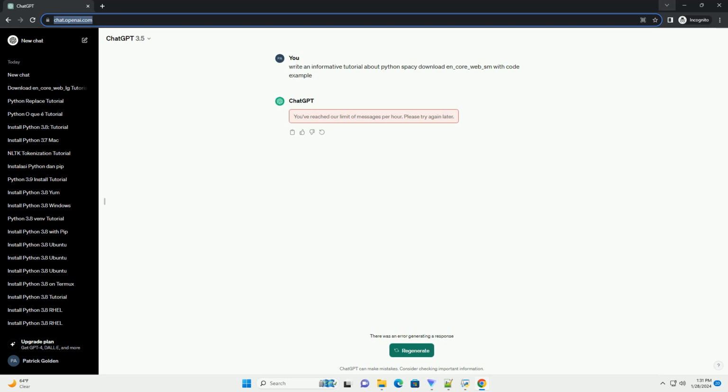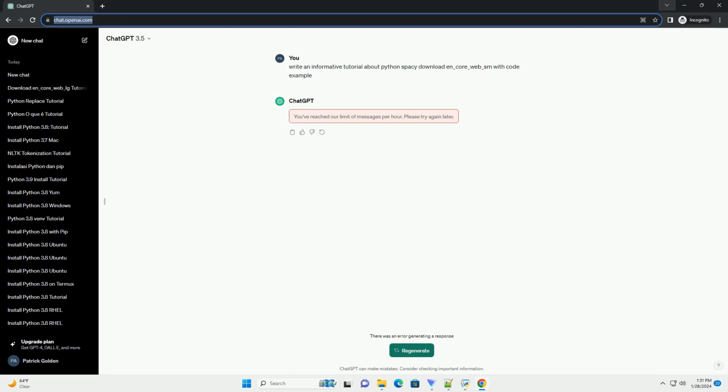This command will download the model and store it in the default spaCy data directory. Once the model is downloaded, you can load it into your script using the following code. Now, nlp is a spaCy language processing pipeline that includes the en_core_web_sm model. Now that you have loaded the model, you can process text using spaCy. Here's an example. This code tokenizes the input text, prints each token along with its part of speech, POS, tag and lemma.